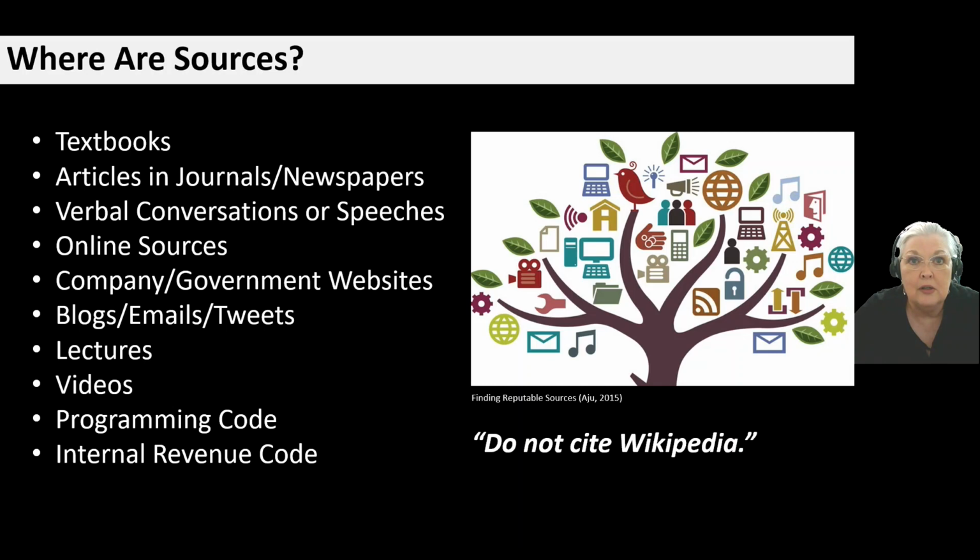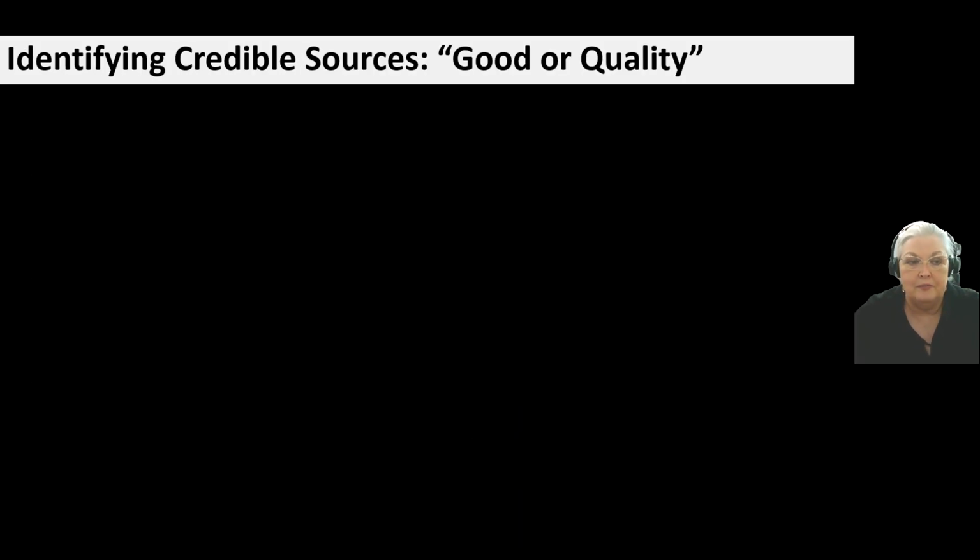Occasionally in the syllabus, you will see a professor state, do not cite Wikipedia. So the reason for this is that anyone can write an article in Wikipedia. You don't have to be an expert in the field. So it's not considered a reliable source. So beyond knowing I cannot use Wikipedia, how do I determine whether a source is credible or not?